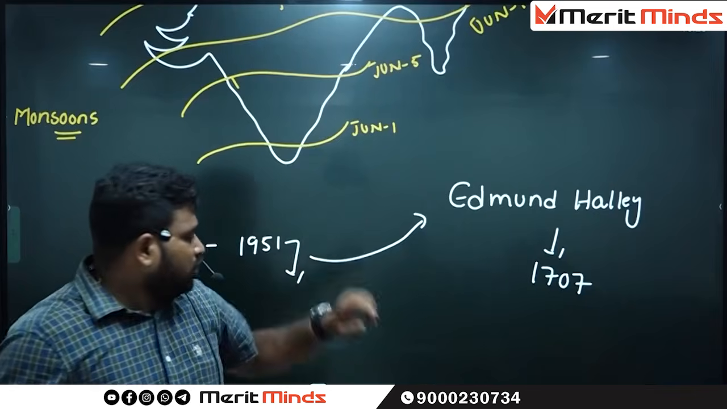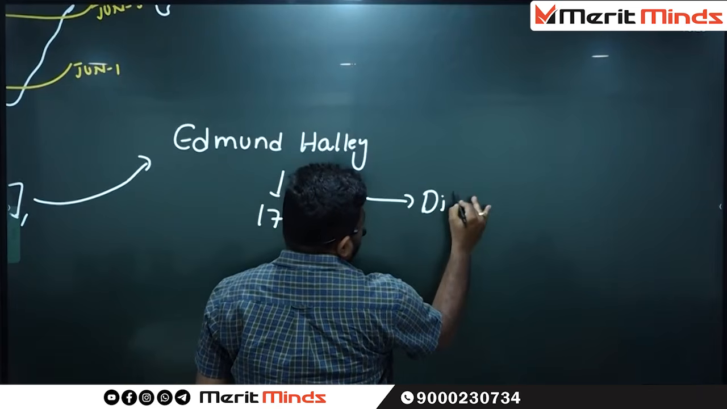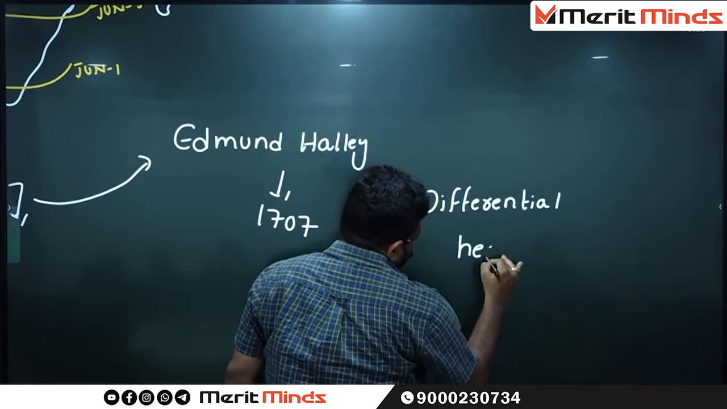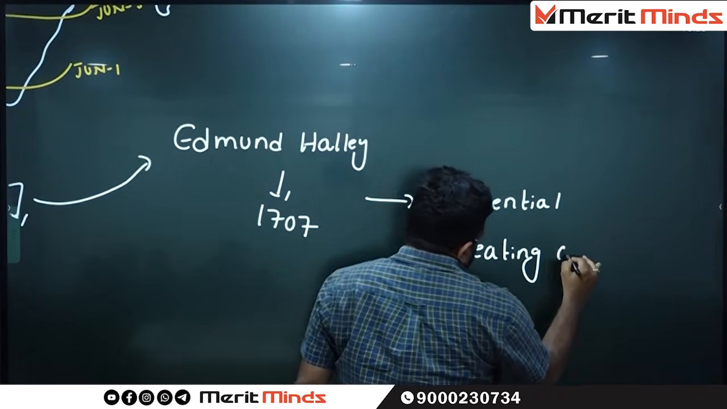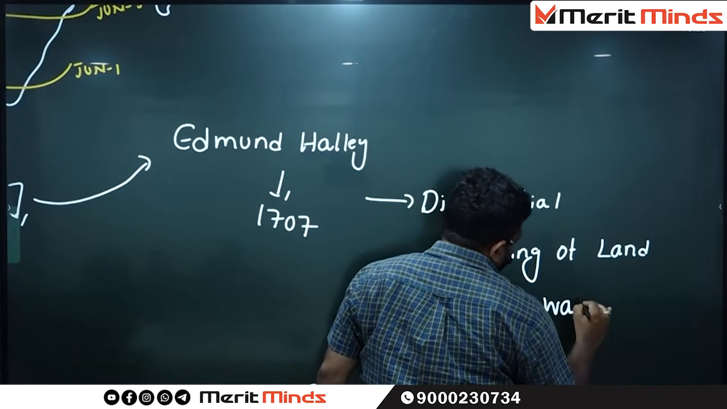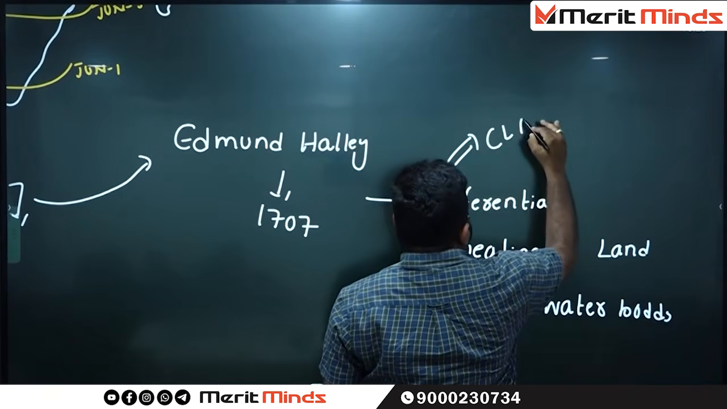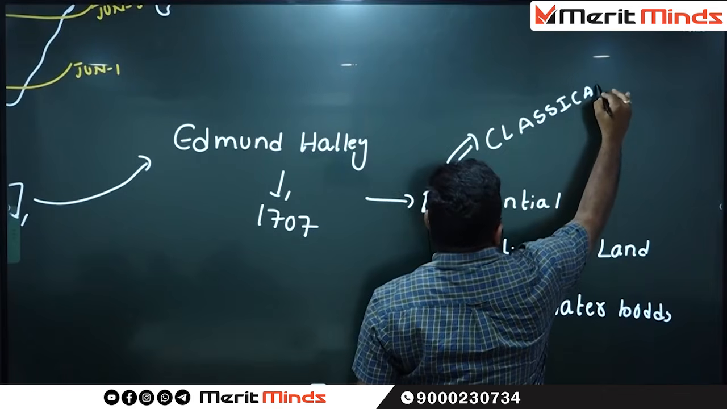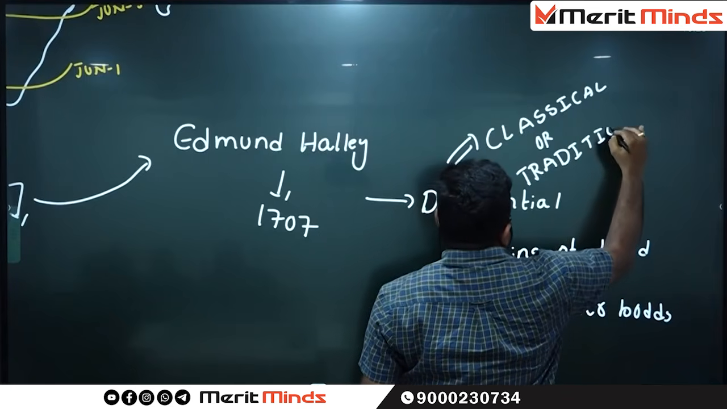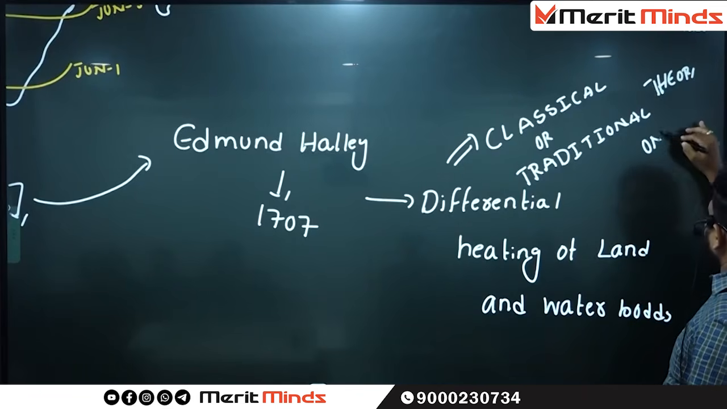The name of his theory is differential heating of land and water body, which is also known as the classical theory or traditional theory on Indian monsoon.